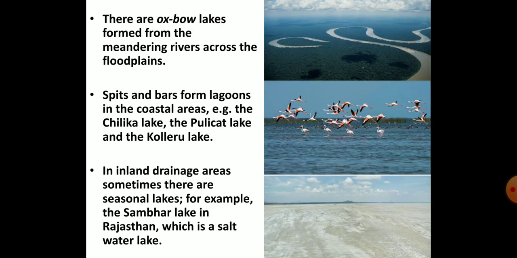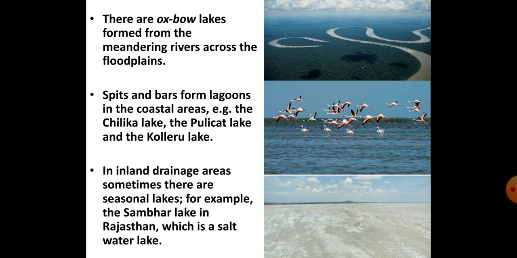There are oxbow lakes about which we learnt in the first video of this chapter, that they are formed when loops cut off from the meandering rivers. The first picture here provides you the image of oxbow lake. In the coastal areas, spits and bars form lagoons. For example, the Chilka Lake, the Pulikat Lake and the Koleru Lake. The second image here is of Chilka Lake.